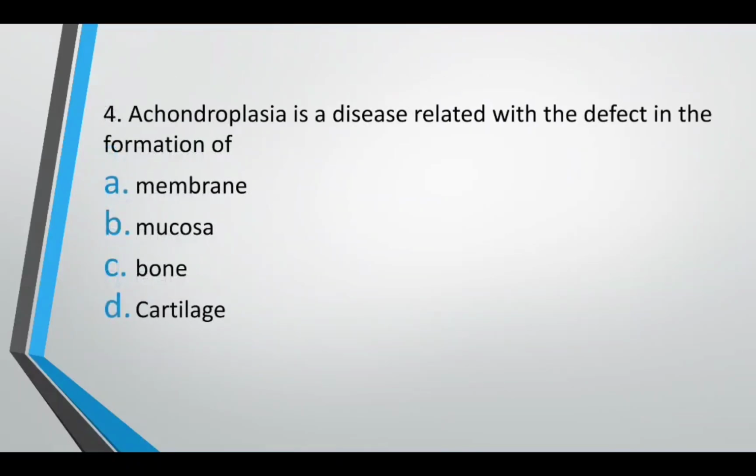Achondroplasia is a disease related with defect in formation of membrane, mucosa, bone, cartilage. Achondroplasia. Wherever the word chondro comes in biology, it refers to cartilage. So achondroplasia is a disease that is related to defect in formation of cartilage. Correct answer is option D.